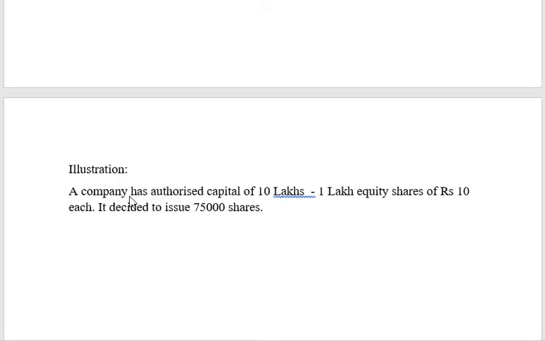Now let us start the accounting aspects with this illustration. A company has authorized capital of 10 lakhs, which is 1 lakh equity shares of rupees 10 each. It decided to issue 75,000 shares. Now, it is not just sufficient if you say how many shares you are going to issue. The amount at which you are going to issue will also matter, which is called the issue price. This issue price can generally be at the value that is the denomination.